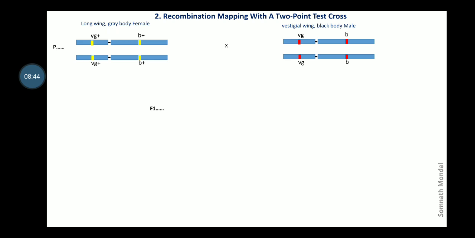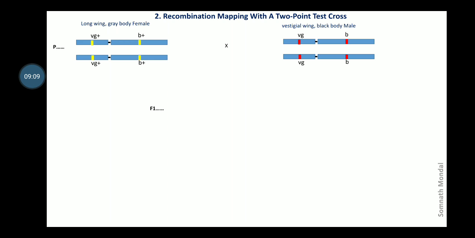Similarly, the normal body color gray is changed due to mutation of another gene into black, and thus this gene is marked as small b. Therefore VG plus B plus, VG plus B plus, these are the wild type female, and VGB, this is a complete homozygous recessive male.